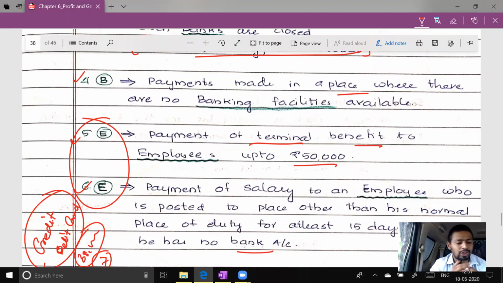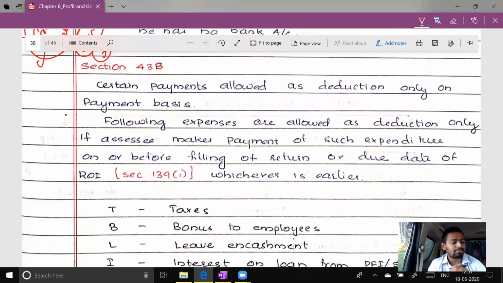So this is what we have understood. Now section 43B. Section 43B we have discussed in multiple situations, and this time you should understand. This is a summary of section 43B.